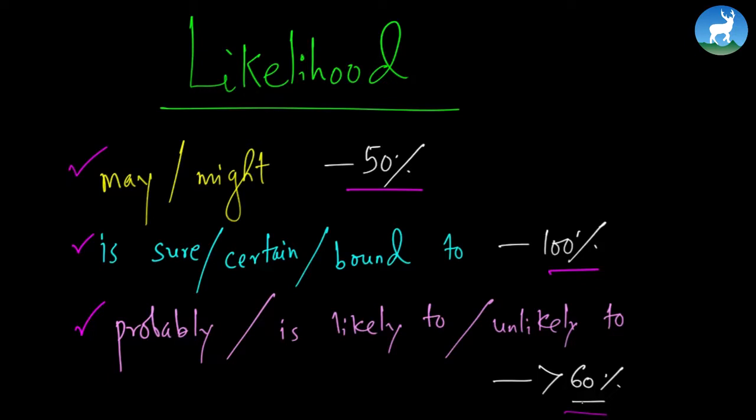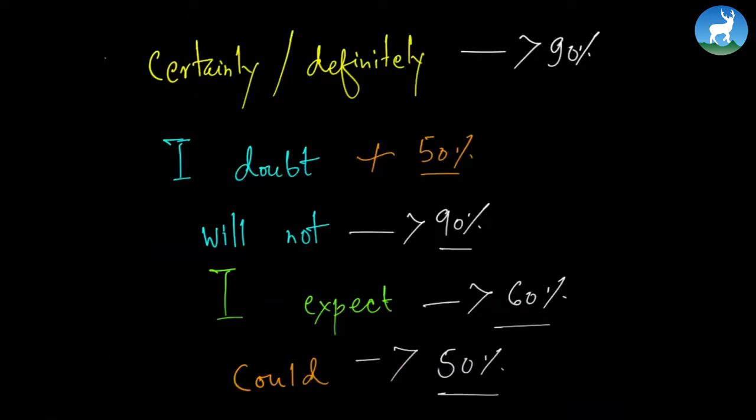It may rain or might rain. That means chances are 50-50. May rain, may not rain. Who knows? Here are more structures. When you say certainly, definitely, so again 90%, it's certainly going to rain means it will rain. I doubt if it will rain. So 50% doubt is there. Will not, 90%. I expect, more than 60%. Could is also like might, which also gives 50% probability. So these are likelihood structures.